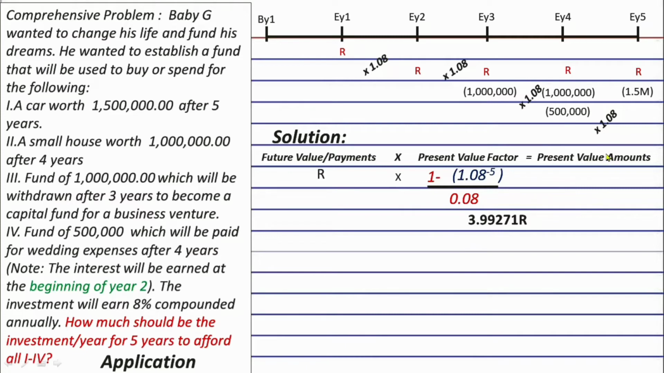We cannot put anything here yet from the problem, right? And we cannot solve an equation with two unknowns. I mean, we already have here the R, which is the first unknown. So, we need to put something here. So, the question is, what amount will we put here? So, let's answer that question after this.